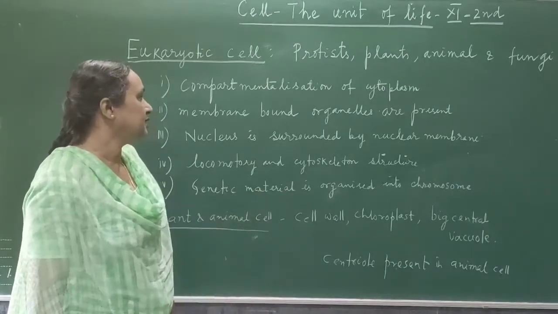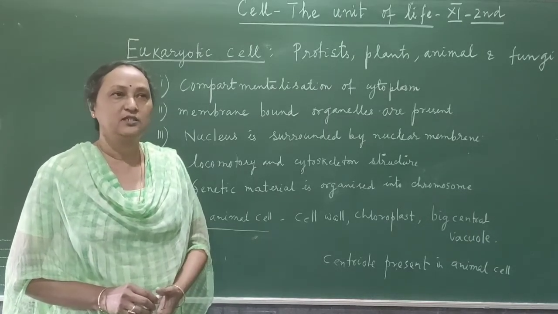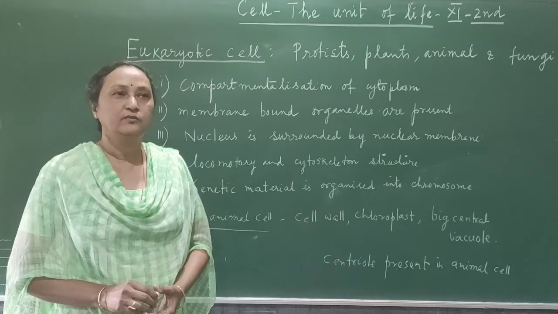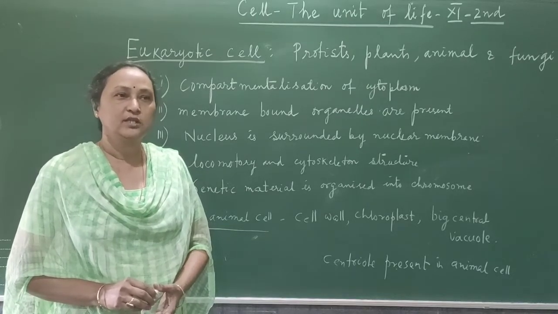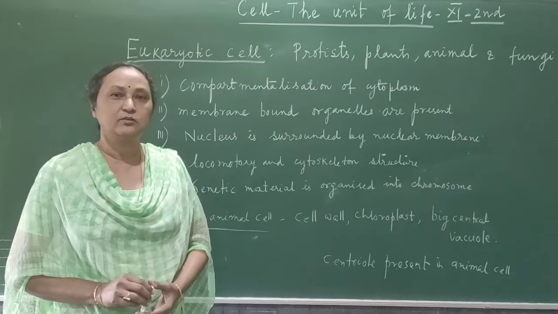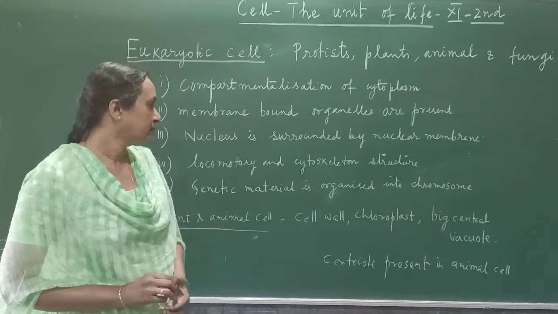Locomotory and cytoskeletal structures are present. You can find either cilia present in low order simple primitive organisms, or flagella, or the centrosome and the centriole, which are cytoskeletal structures, also present in the cytoplasm or surrounding the body.